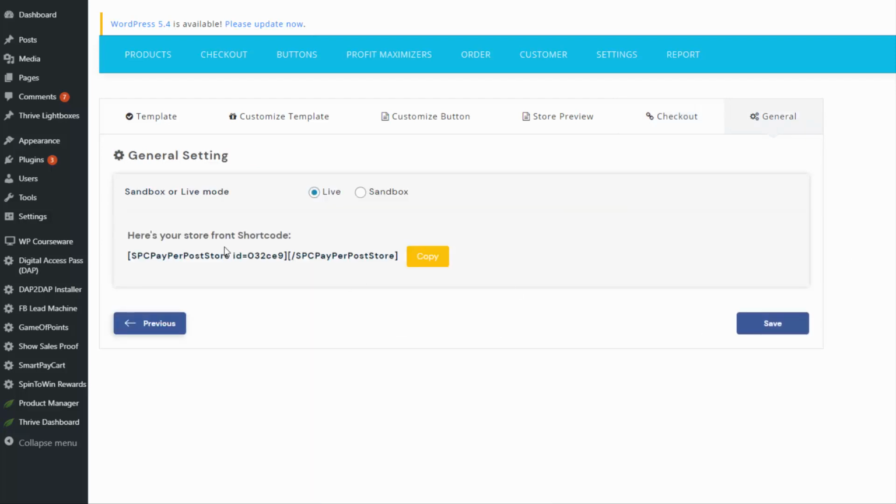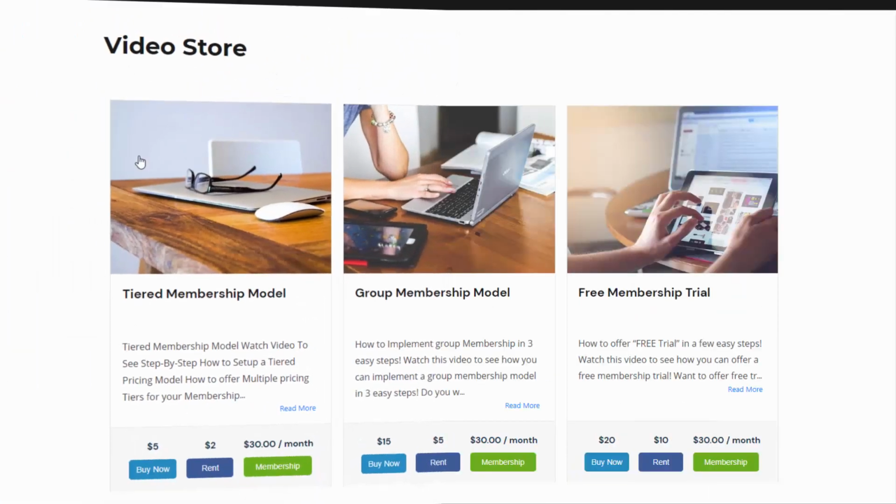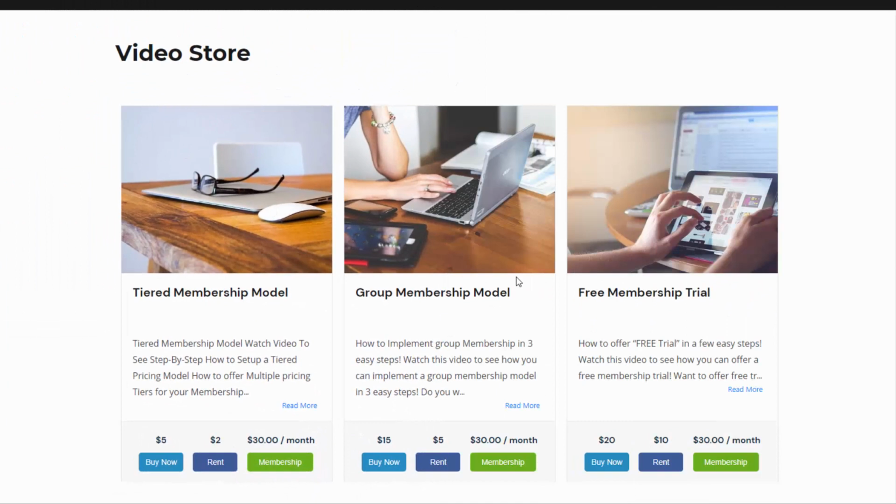You can create the store, and it will give you a shortcode that you can publish anywhere you want, and it's going to show a store like this. Alright, you can see this is the front end, and it's so easy to create a store like this with your content pages. These are not products, but these are your WordPress content, your WordPress pages and posts. You can create an instant store like this using your WordPress content.